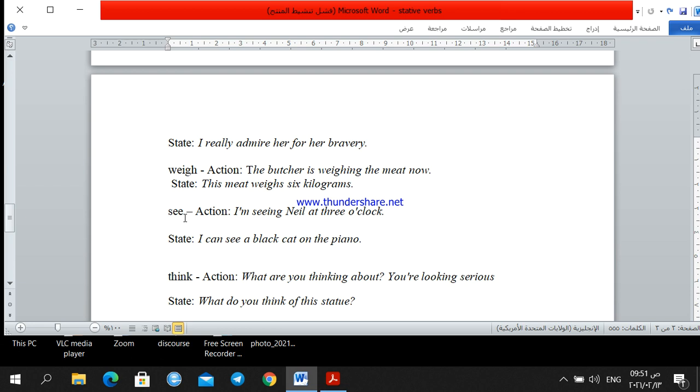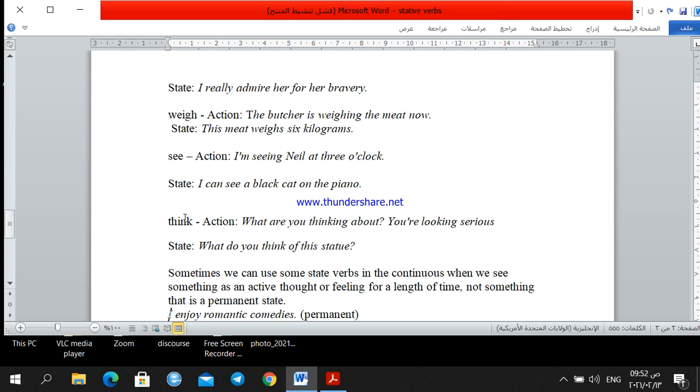What do you think of this statue? So here it means your thought. What do you think? Not what are you thinking? What do you think of this statue? What is your opinion? What do you think?